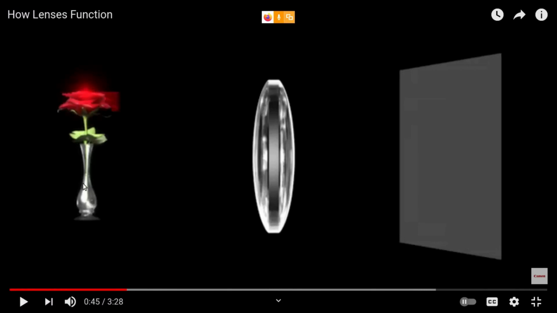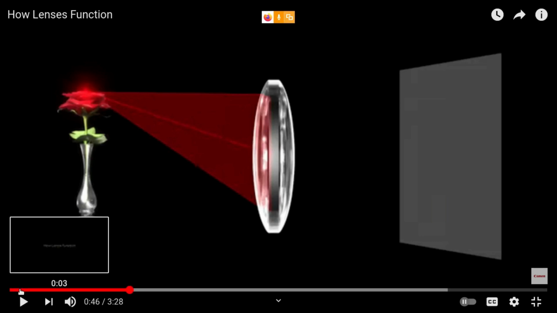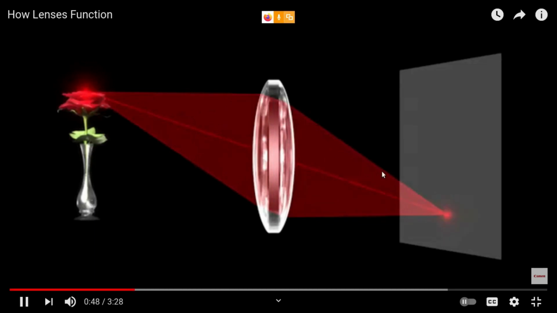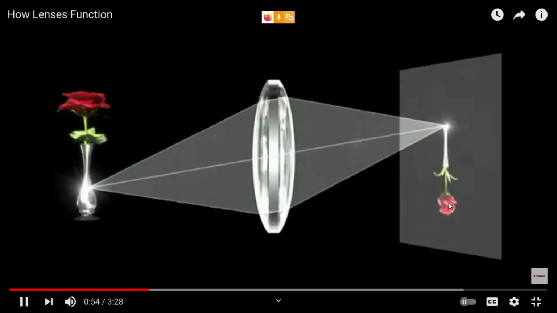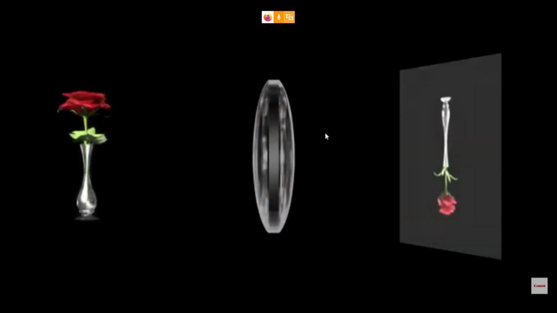Now this is your object, this is a lens and this is your screen, right? Light falls on this object, or a flower, so it will reflect. These are the reflected rays which are passing through this lens. When these reflected rays pass through this lens, they will refract, and the tip is formed here. This is how the image is formed, the inverted image, because of the convex lens.